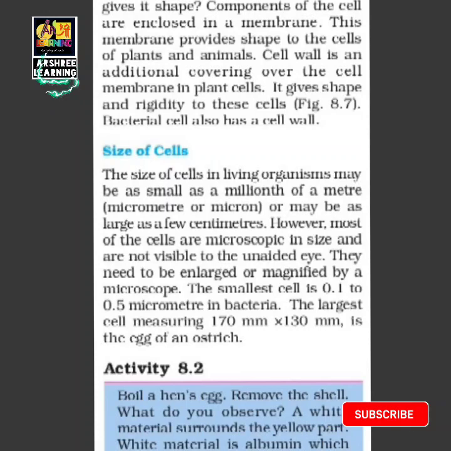You must have seen activity 8.2, which shows what you observe when you boil the egg. There is a white material around the egg, then there is a yellow portion in the center. In the middle of the yellow portion, which is the egg yolk, there is a microscopic thing. If the hen's egg is fresh, then you will not be able to see it. But if we boil the egg, the yellow part is yolk. It is the part of the single cell, and there a cell is in the middle which later on after few days forms a multiplied cell, which is the chicken.